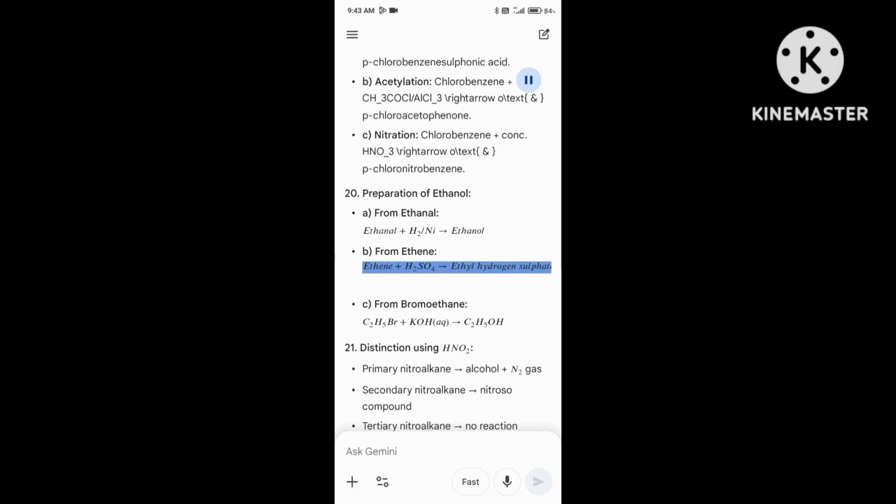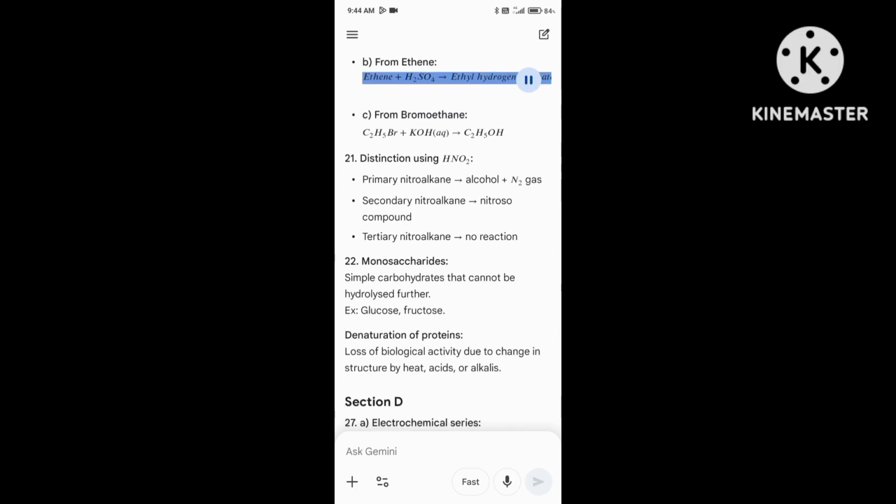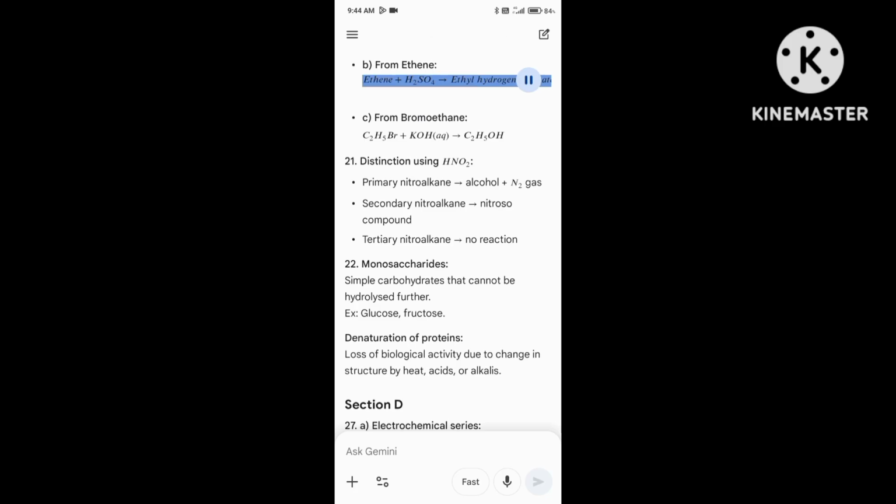21. Distinction using HNO2. Primary nitroalkane gives alcohol plus N2 gas. Secondary nitroalkane gives a nitroso compound. Tertiary nitroalkane gives no reaction. 22. Monosaccharides: simple carbohydrates that cannot be hydrolyzed further, e.g. glucose, fructose. Denaturation of proteins: loss of biological activity due to change in structure by heat, acids or alkalis.